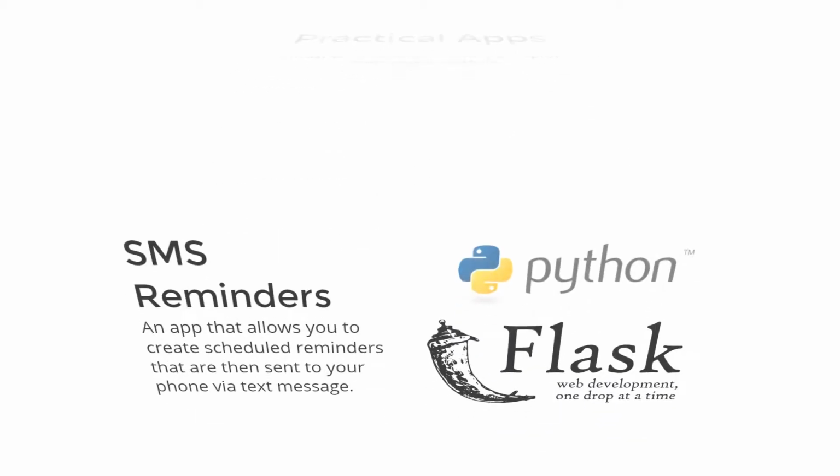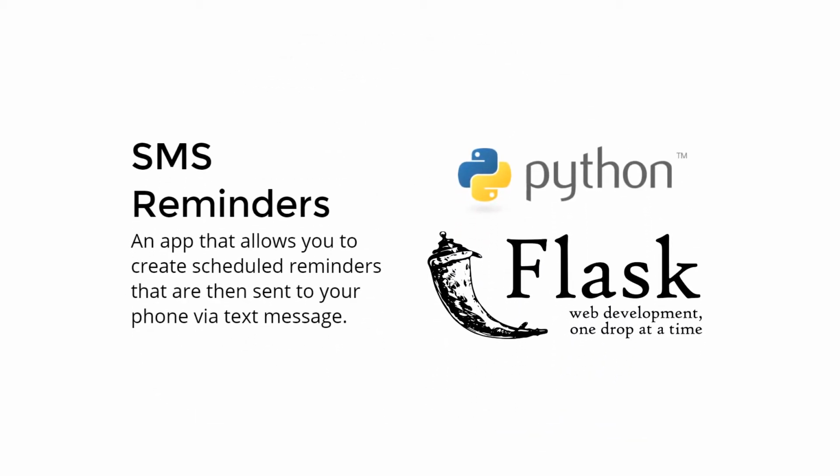In this series, I walk you through the step-by-step process of designing and developing a web application using Python and the micro framework Flask. This application will allow you to create scheduled reminders that are then sent to your phone via text message. You'll learn how to design and develop the application from scratch, integrate third-party services like Twilio, and leverage framework libraries like Bootstrap to quickly create user interfaces.